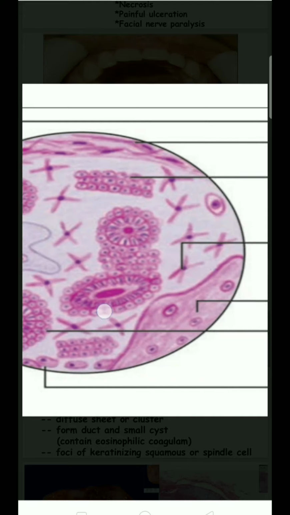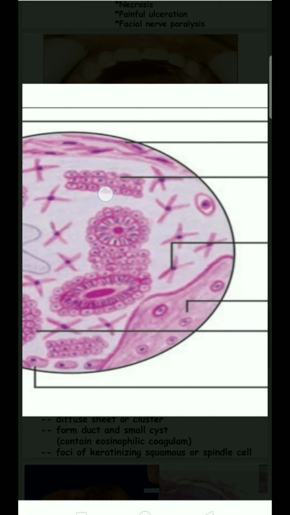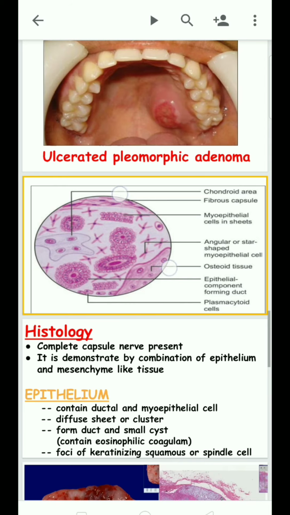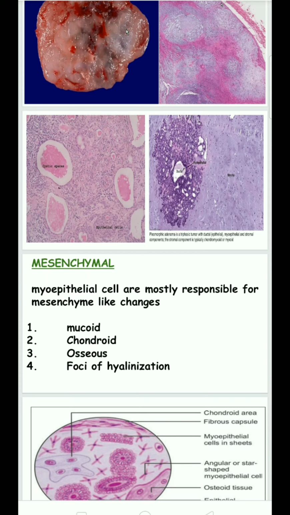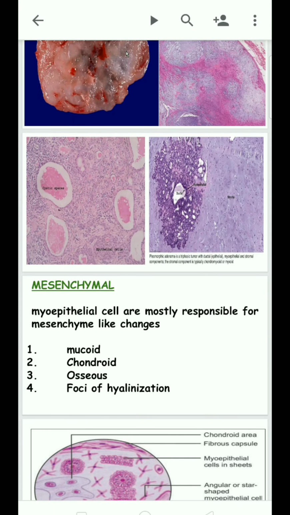In the epithelial component, there are ductal or non-ductal cells arranged in cords or sheets, and there are foci of keratinization, which means these epithelial cells turn into squamous cells and form keratin pearls, and these ductal epithelial cells can change into spindle cells. In the mesenchymal component, the myoepithelial cells are mostly responsible for mesenchyme-like changes and turn into mucoid, chondroid, osseous and foci of hyalinization.